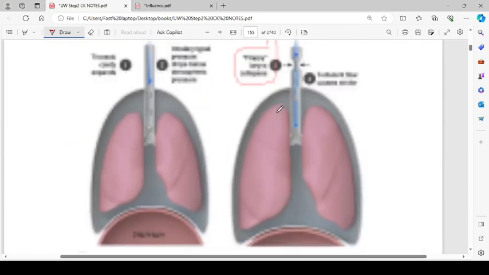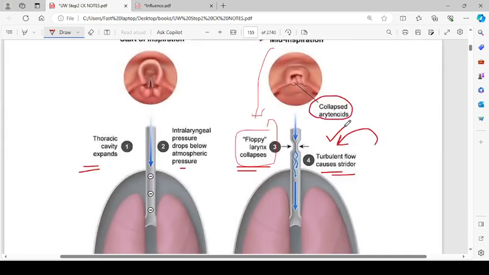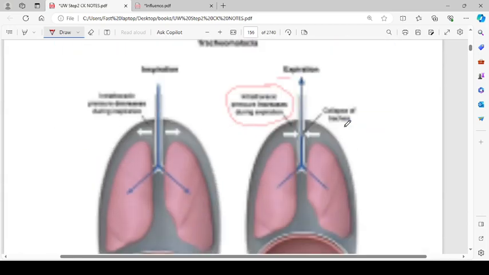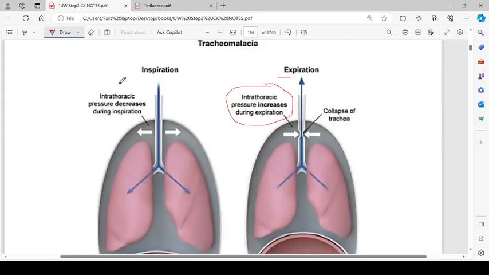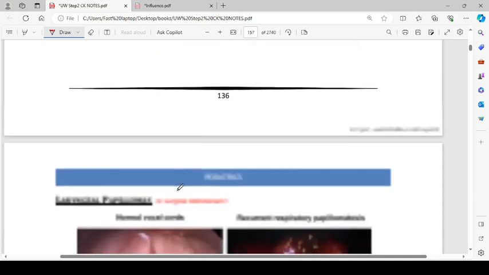Tracheomalacia: the above one was laryngomalacia, in which supraglottic structures were collapsing. Now we have tracheomalacia. In tracheomalacia, during inspiration, intrathoracic pressure decreases, while during expiration, intrathoracic pressure increases, and that collapses the trachea. Because the intrathoracic pressure is also pushing the trachea inwards, that causes the trachea to collapse.